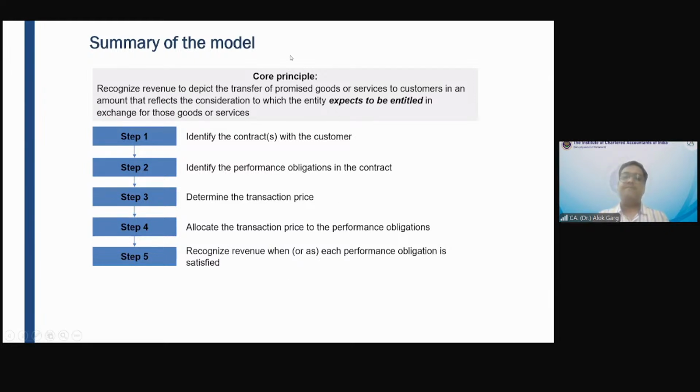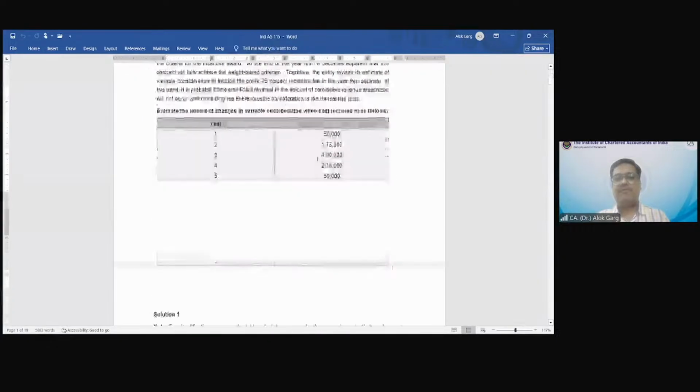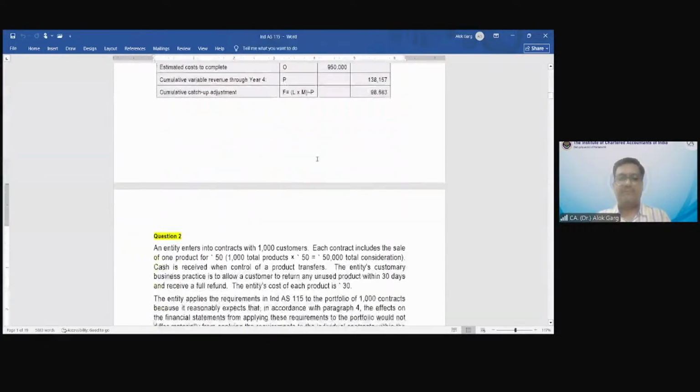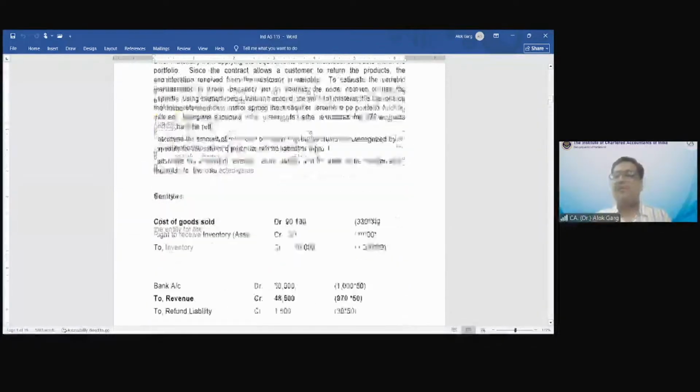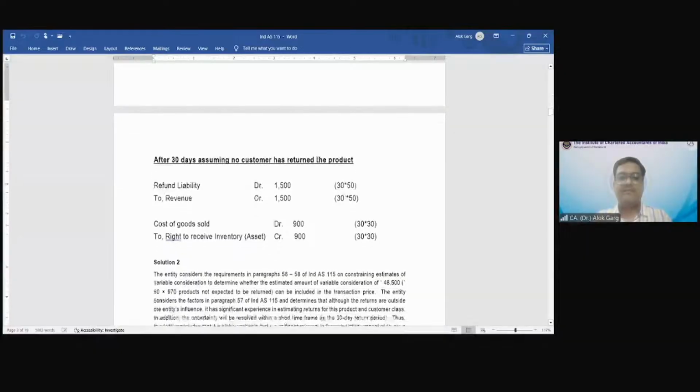So friends, now I am starting to solve some complex questions which are given by the Board of Studies of ICAI. Please confirm if my Word file is visible to all of you. Yes, sir, visible. Friends, question number 2 I have already covered on 18th May.